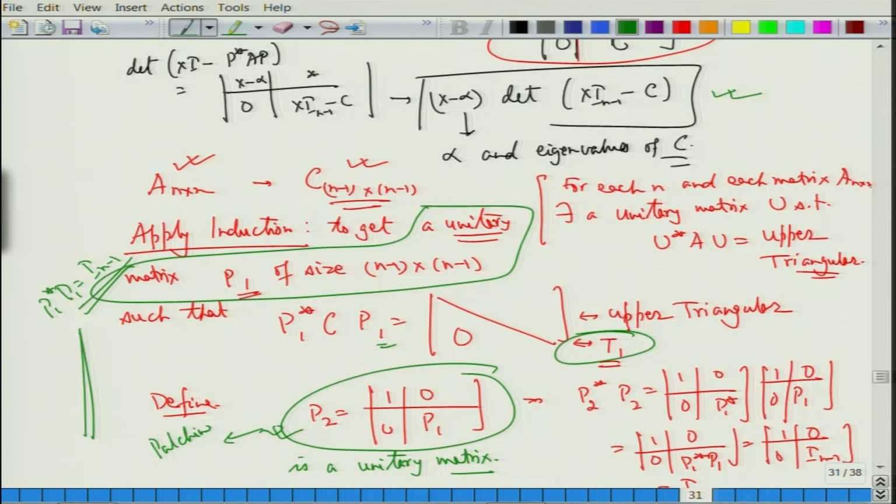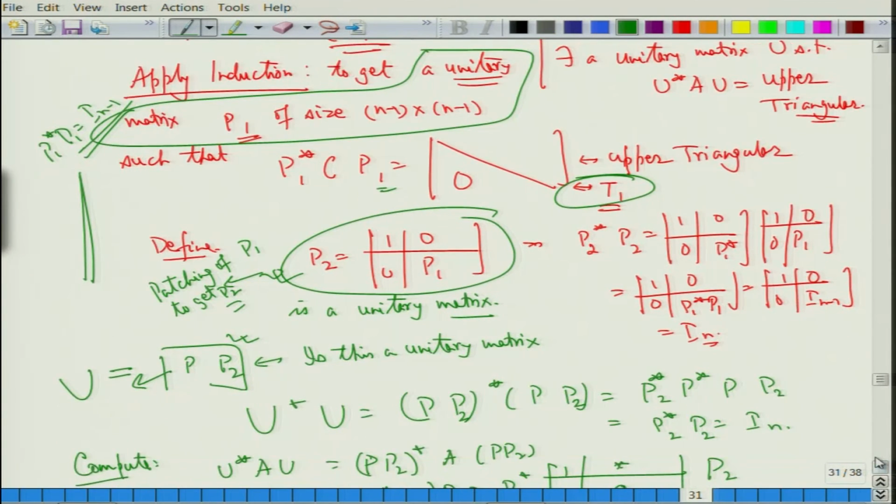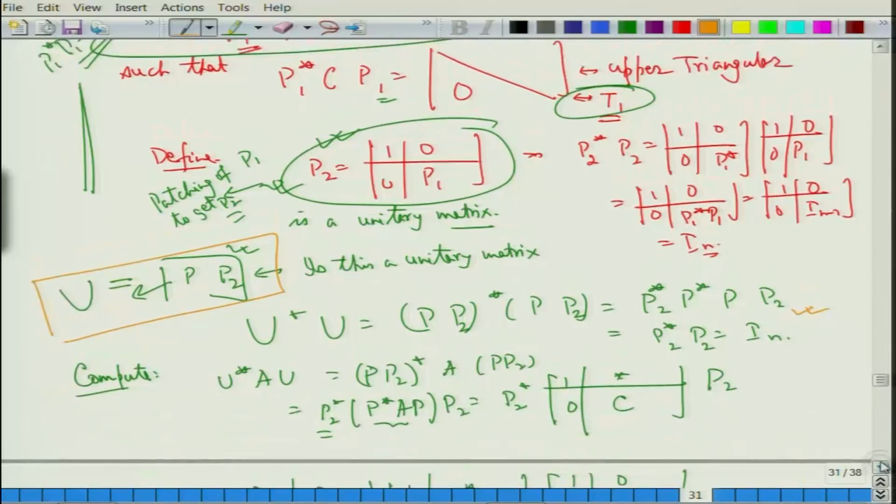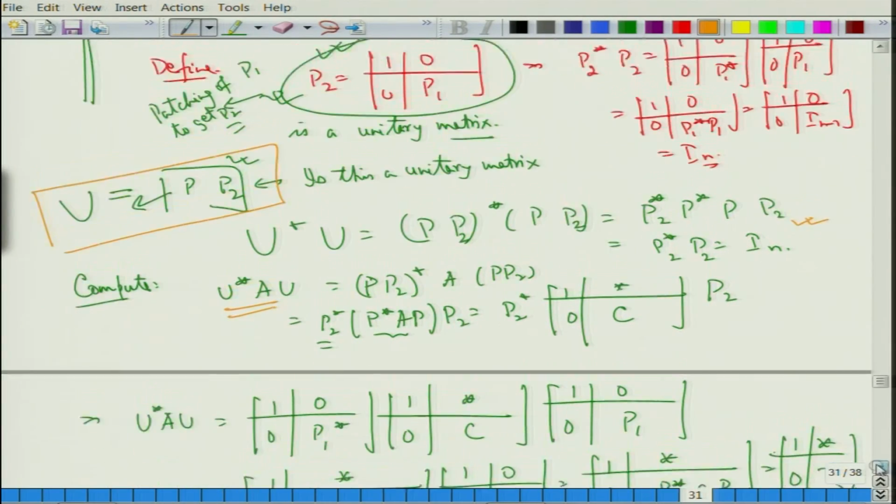So we are patched up. We have done what is called patching of P1 to get P2, which is the required property that we are looking at. Fine. So that was important for us. Once we have done the proper patching so that P1 was unitary, P2 is also unitary. From there we defined U as PP2, so that P is unitary, P2 is unitary, so their product is unitary. We verified this also, and then we just looked at the matrix multiplication and got our results.